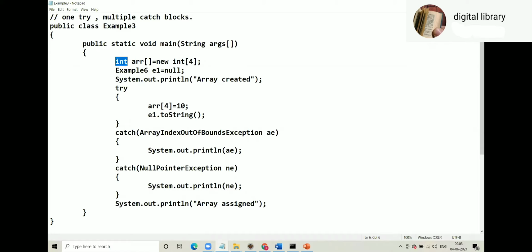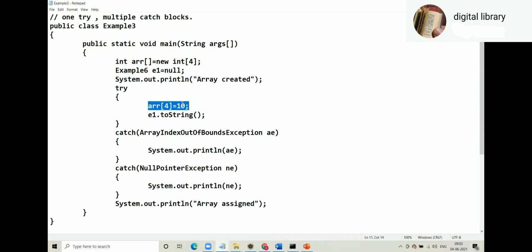First, int[] arr = new int[4]. The array will be created. Then e1 is declared as null. Nothing wrong in that. SOP array created. Okay, everything is fine till now. arr[4] = 10. Now let me explain the sequence of the program. arr[4] = 10, so an array index out of bound exception will come.